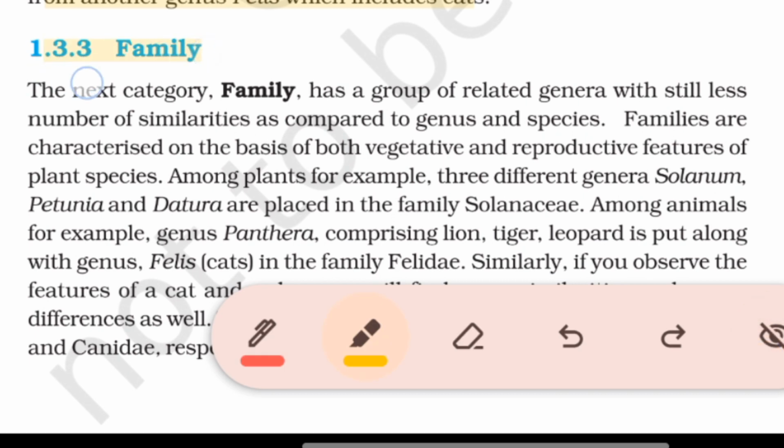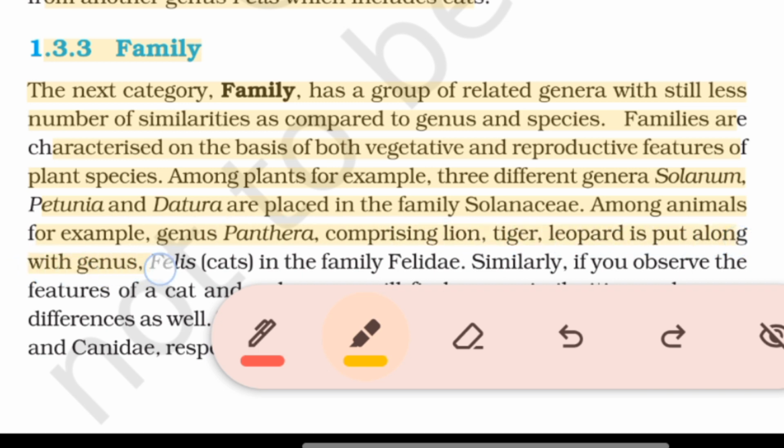Family. The next category, family, has a group of related genera with still fewer similarities as compared to genus and species. Families are characterized on the basis of both vegetative and reproductive features of plant species. Among plants, for example, three different genera Solanum, Petunia, and Datura are placed in the family Solanaceae.